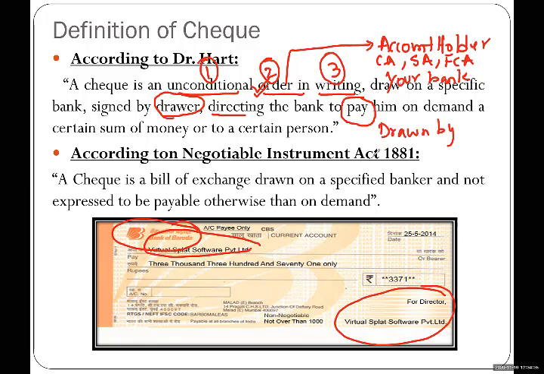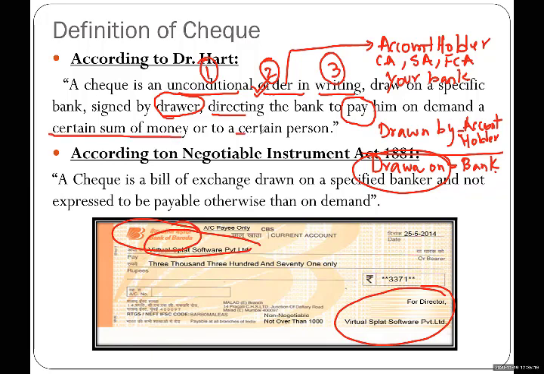Drawn by and drawn on. Always drawn by the account holder. And drawn on, always a bank. Remember, it's an order always on a bank. Drawn on means always giving an order to a bank. So whenever any businessman is writing a check, when the businessman is signing the check, it means the businessman is ordering his bank to pay whatever amount he is writing. So pay that certain sum of money to a certain person.